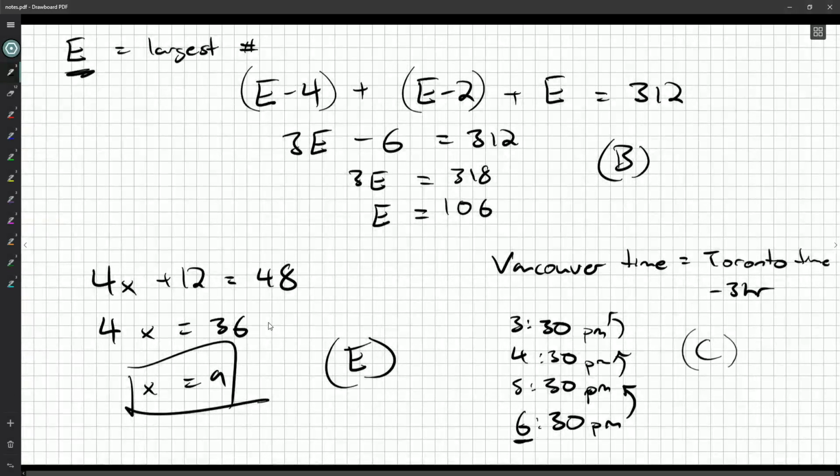So they gave us a nice example, and from there we understand the relationship with the time. Toronto is the later time, Vancouver is then the earlier time, earlier by 3 hours. Okay, so I think we need another sheet of paper for question number 13, and that's what we're going to take a look at in the next video.